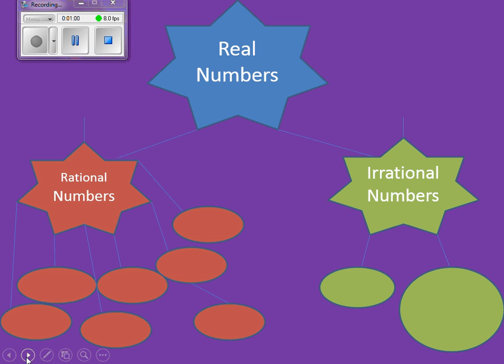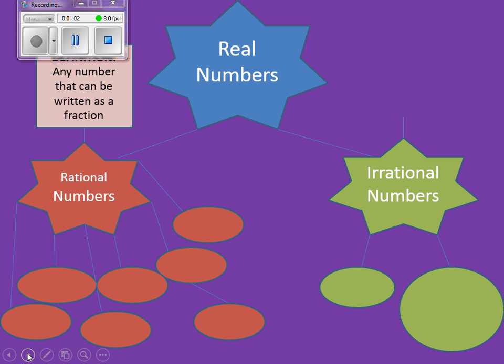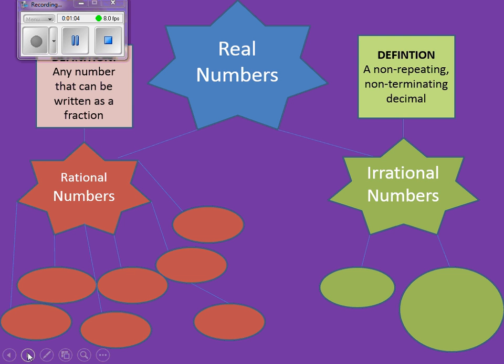Any number that can be written as a fraction. Okay, so what kinds of numbers can we write as fractions? What kinds of numbers went in our bubble down here? Mixed numbers, round and scoot, right? Whole numbers. 3 is 3 over 1. 4 is 4 over 1. 5 is 5 over 1.